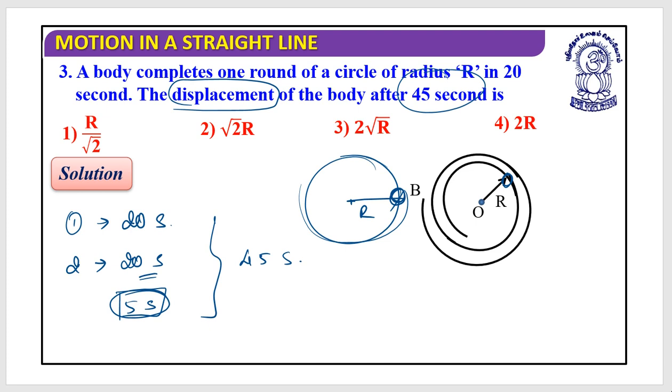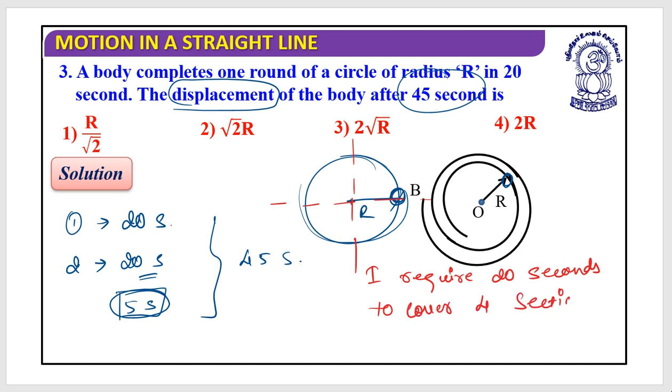Tell me. So what could be the situation if I split this circle into 4 parts? I require 20 seconds to cover 4 sections.